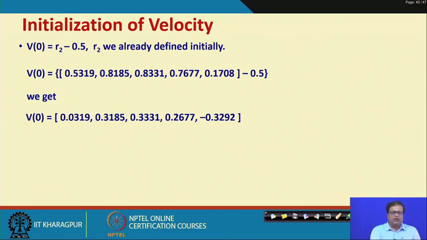So, similarly, the velocity is computed by using R2. R2 we already defined initially. So, if in this case I subtract 0.5, then we obtain the velocities.